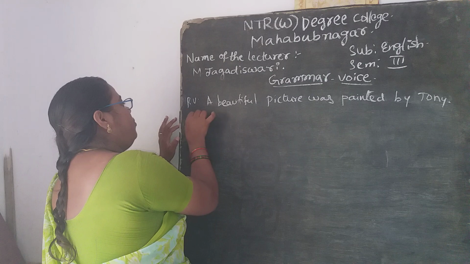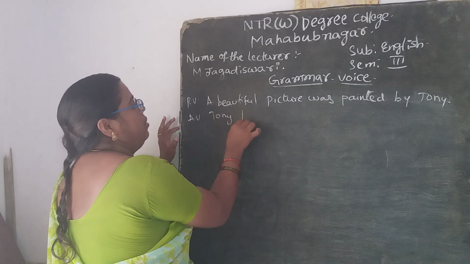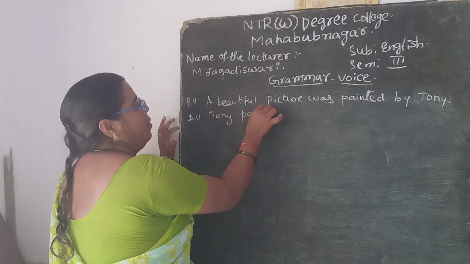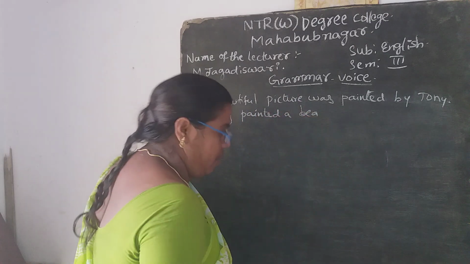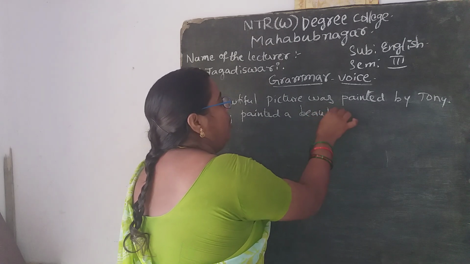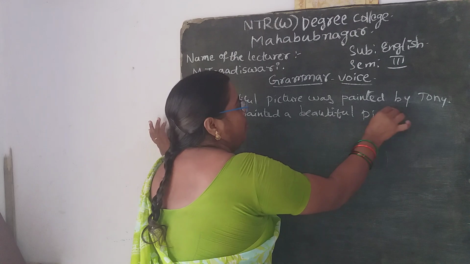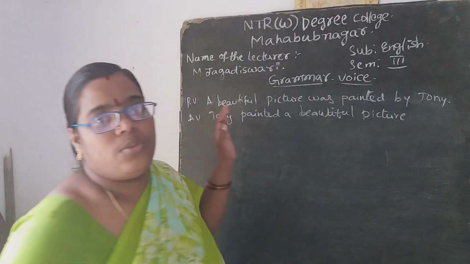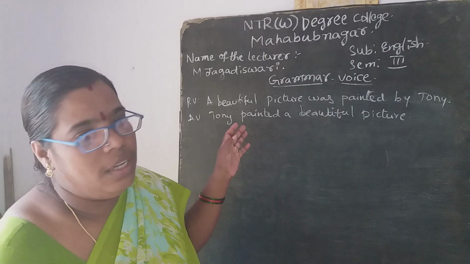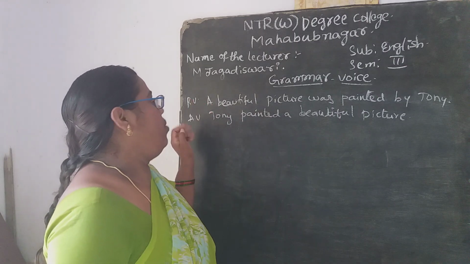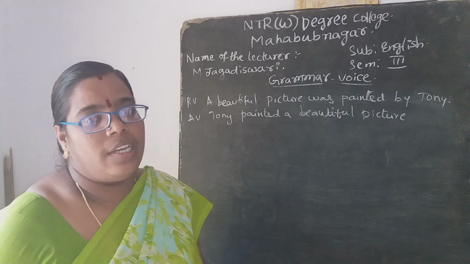So you see the modification of the sentences that are being given by these passive voice and active voice. You just see the example that has been given.